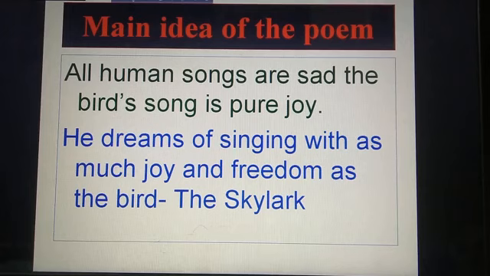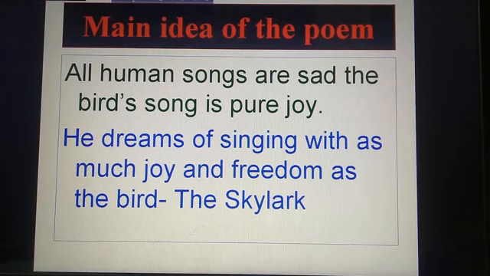And finally the speaker, the poet, dreams of being able to sing with as much song, joy and freedom as this happy bird. He dreams of singing with as much song and freedom as the Skylark. And that is the main idea of the poem.